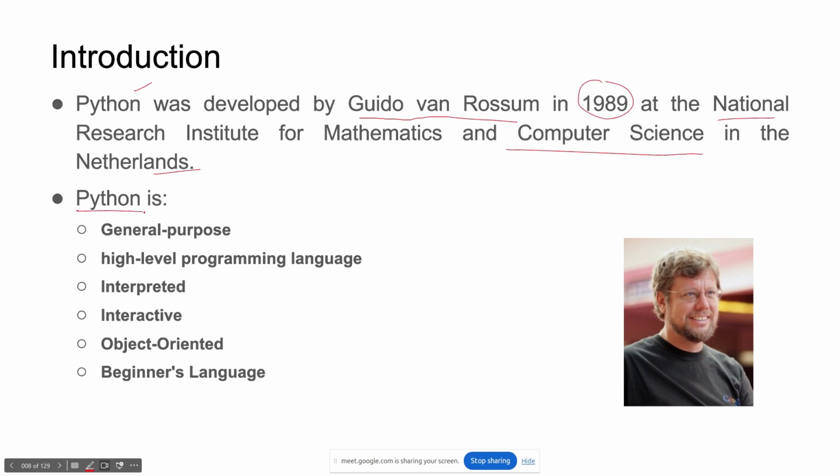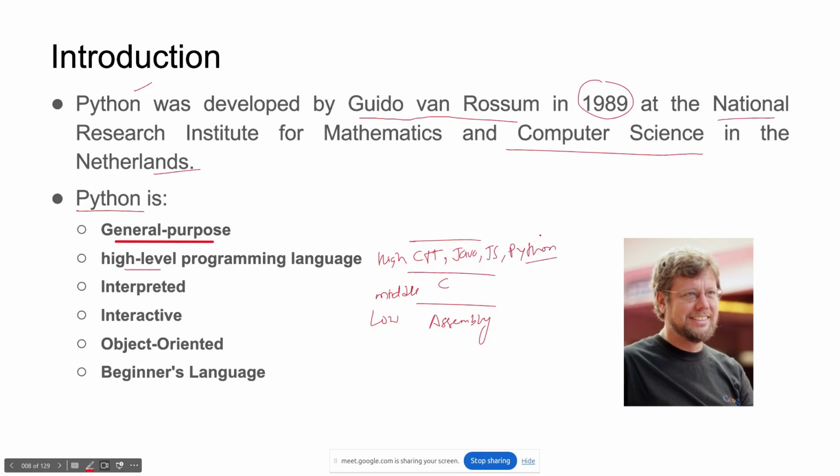Now, Python is a general purpose language. You can use it from web to data analysis to IoT to computer vision to image analytics, everything, and also NLP and all those things. It is a high level programming language. As I told you, there is low level, middle level, and high level. C is your middle level, and the low level language is assembly, and the high level languages are C++, Java, JavaScript, Python.